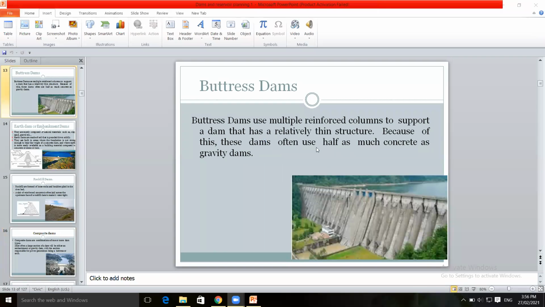Buttress dam, another type. In buttress dam, multiple reinforced columns are used to support the dam. The wall of the dam structure is thin, the thickness is less. The reinforced columns are placed on downstream side to support the vertical wall of the dam.